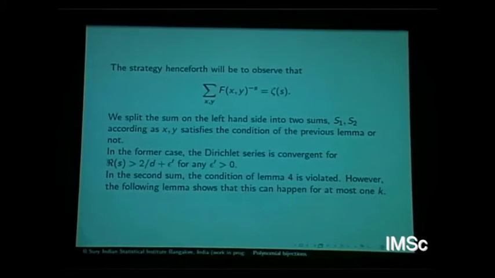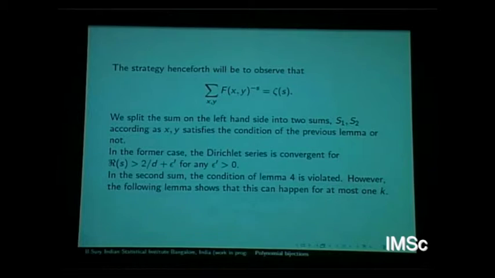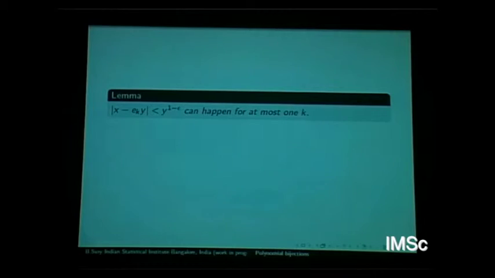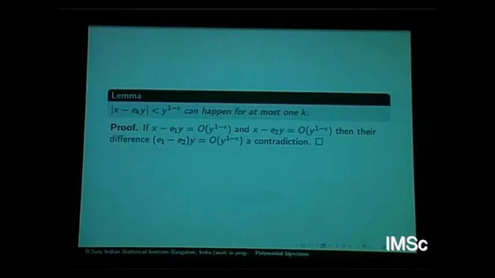Okay. The second sum is where the problem is, when this is violated. And as I said, it's violated for at most one e_i. It's obvious again: if |x minus e_1 y| is O of y to the 1 minus epsilon, and it also happens for another e_i, then the difference would be y to the 1 minus epsilon, which is not possible. So henceforth we will suppose that this is a bad situation. Otherwise we are done. If all the e_i's satisfied the lemma that I mentioned, then we are through. So we will try to carry out the analysis of this sum by getting a lower bound on f(x,y). Second sum, remember where.